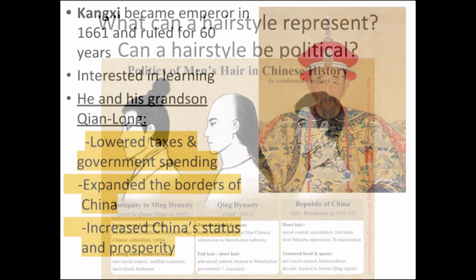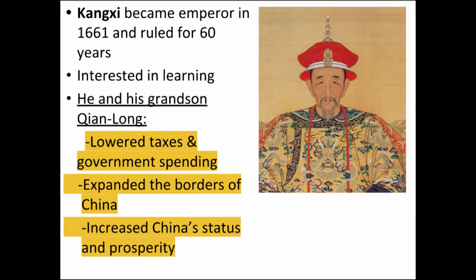Okay, so back to world history though. Kangxi became the emperor in 1661, and he's going to rule for 60 years. He and his grandson, Qianlong, are going to do three very important things. One, they're going to lower taxes and government spending. Two, they're going to expand the border of China. And three, they're going to increase China's status and its prosperity.